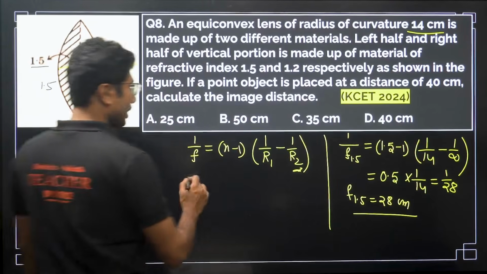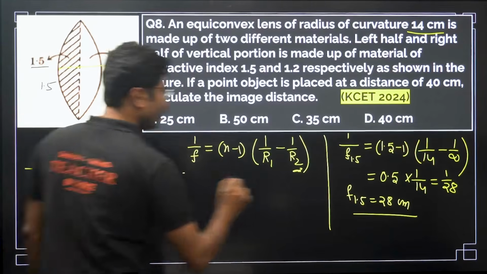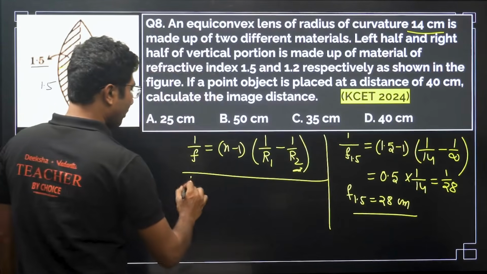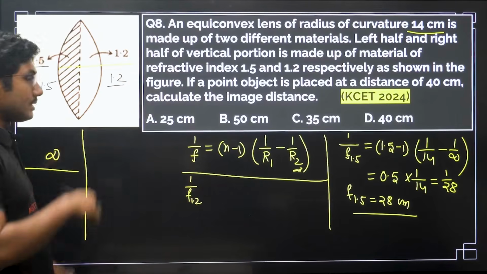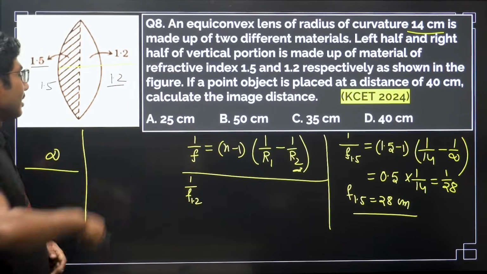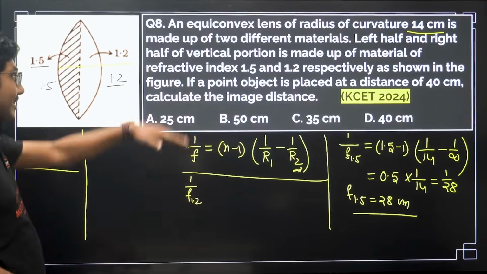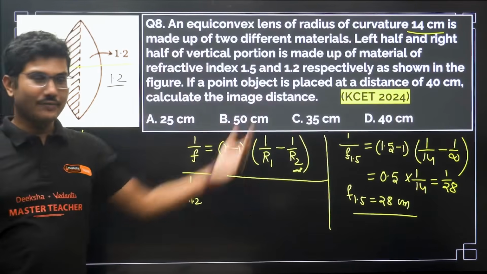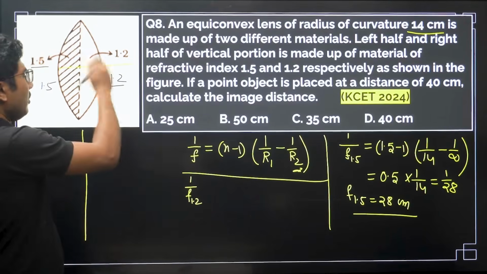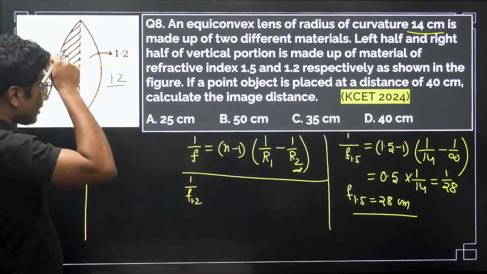Now what is the focal length for the second lens? We will use the same formula, 1 by f1.2, that is the left lens, for you the right lens, right? If you look at it like this, it is the right lens, and if you look at it like this, it is the left lens. So now what is the radius of curvature for this?